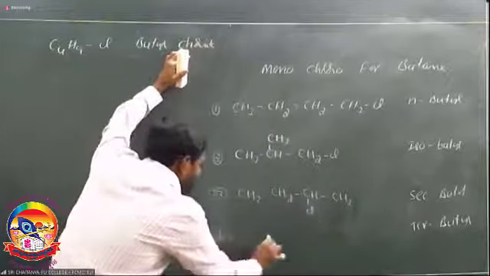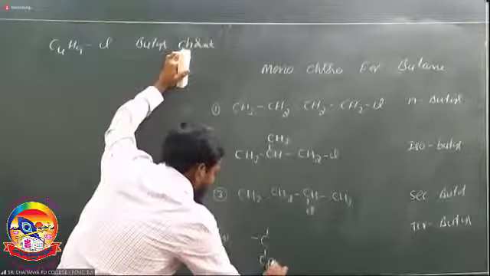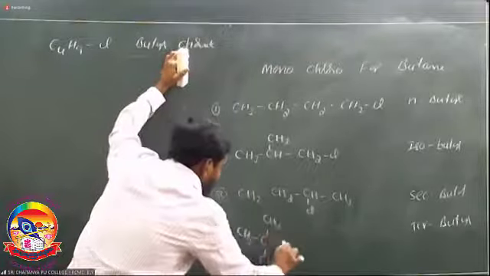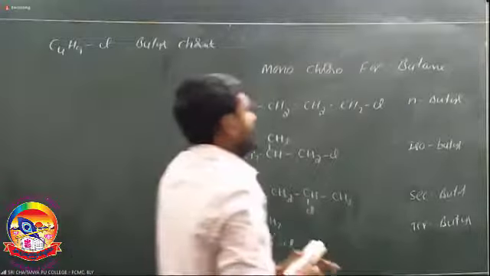The fourth one is tertiary butyl chloride, with three CH3 groups and a Cl.